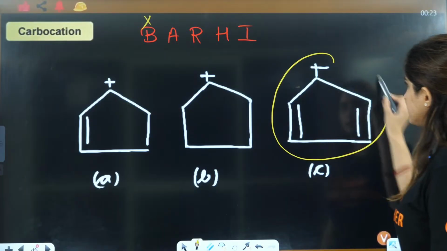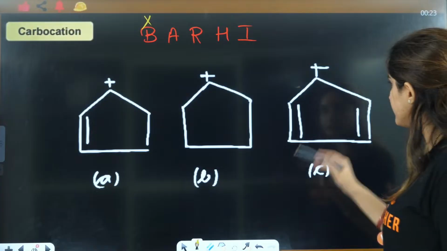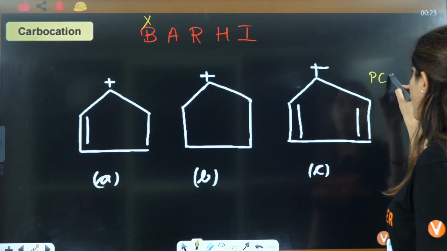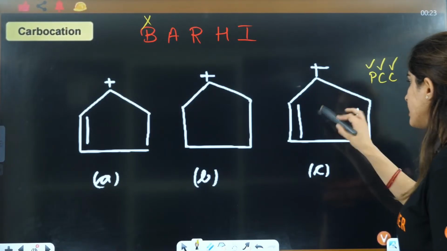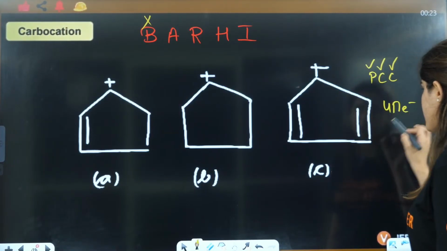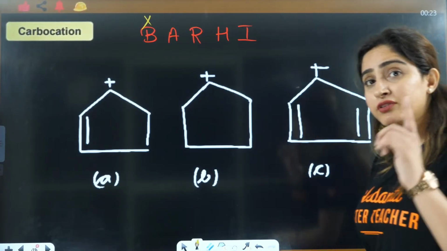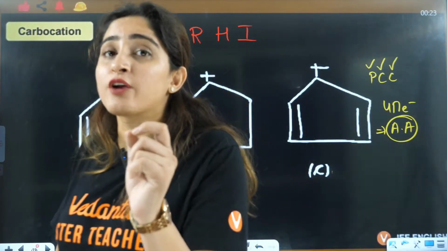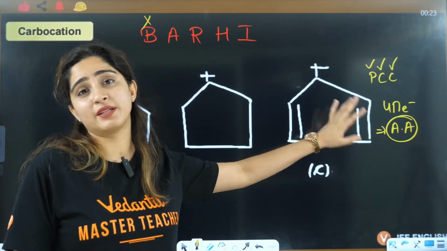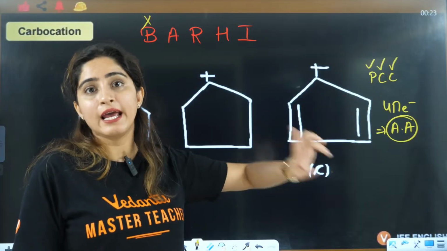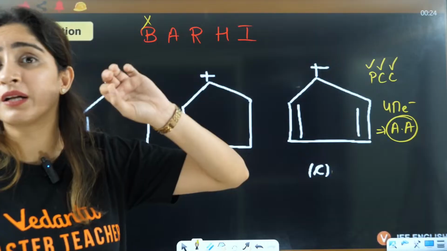Aromaticity: this one, if you see, is showing aromaticity. PCC is followed. It is planar, it is cyclic, it is conjugated. Electrons are 4 pi electrons. So it is anti-aromatic. And if the compound is anti-aromatic, no compound is less stable than an anti-aromatic compound. An anti-aromatic compound is the most unstable compound.